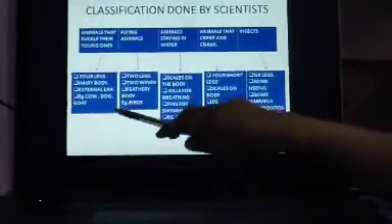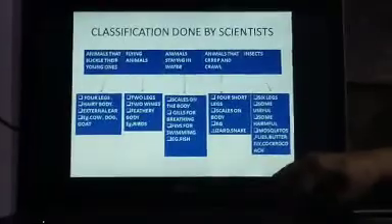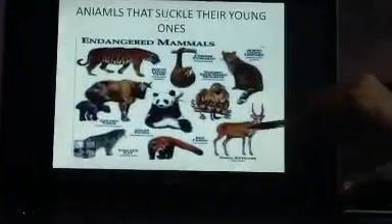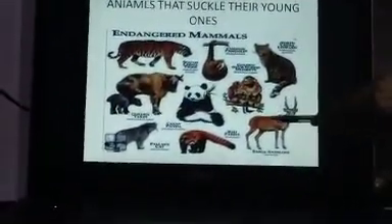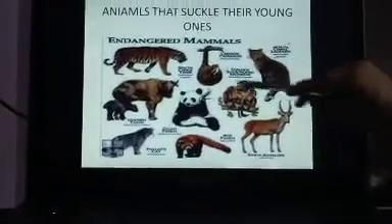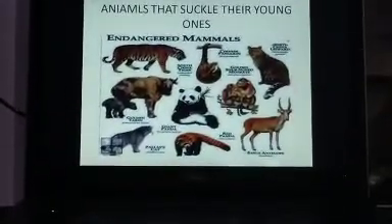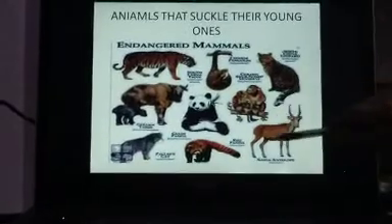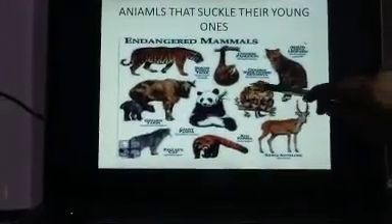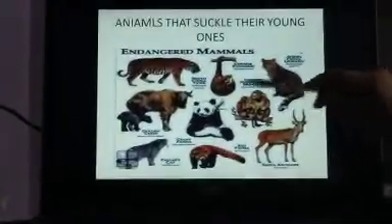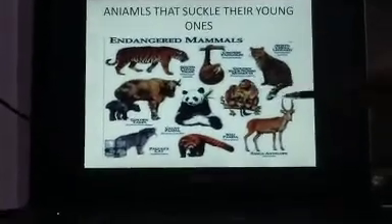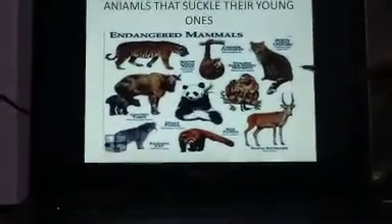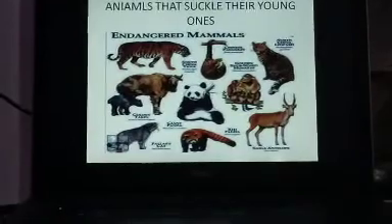Then what are the characteristics of these animals? These animals have 4 legs. Then see, we have a slide of those animals. All these animals, their babies suckle their mother's milk. And what are the characteristics of these animals? What are their qualities? They have 4 legs, they have hair on their body, and they have external ears. We can see their ears.